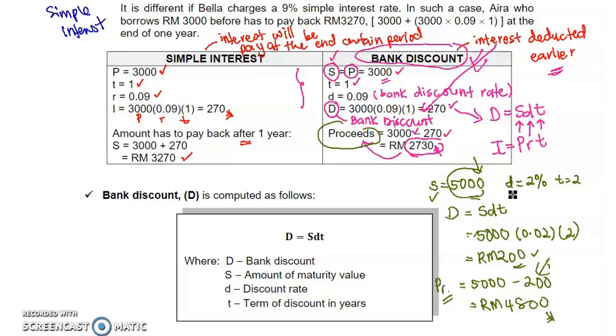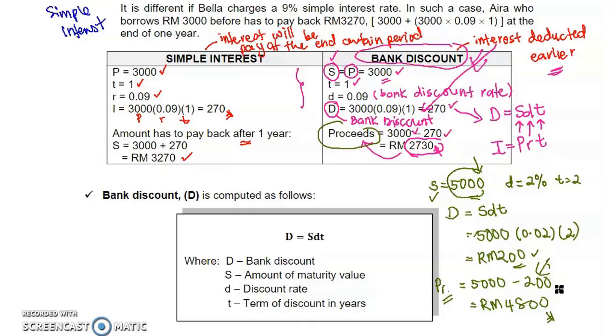Meaning that if the bank offers you bank discount, the interest will be deducted earlier. So if you borrow 5,000, you will not get 5,000; you will get less than 5,000, because interest must be deducted earlier. Let's say you are in need of money. Now you want 5,000.